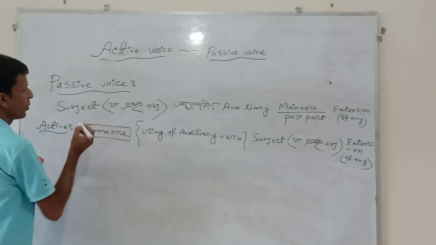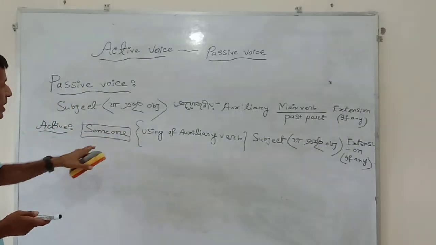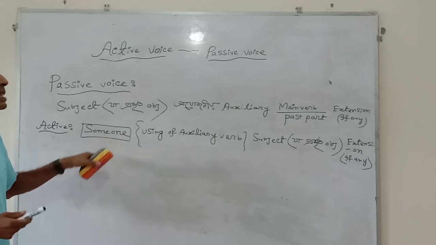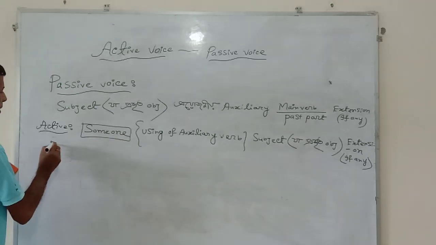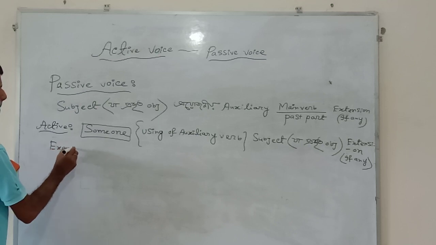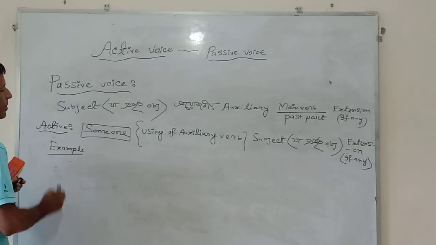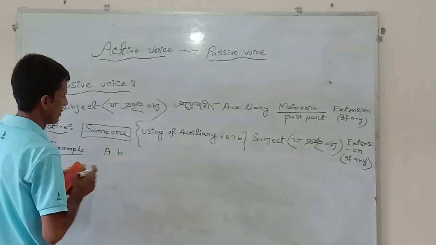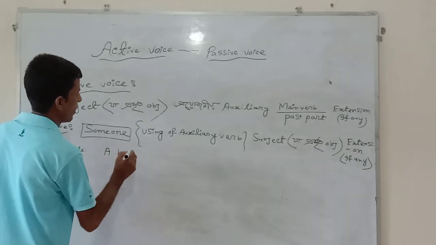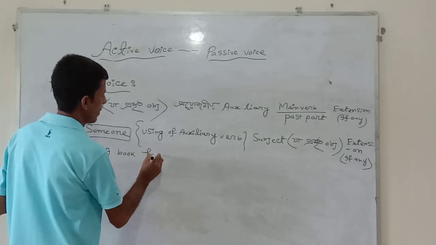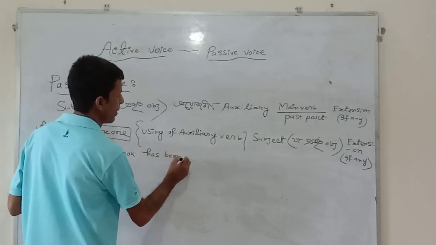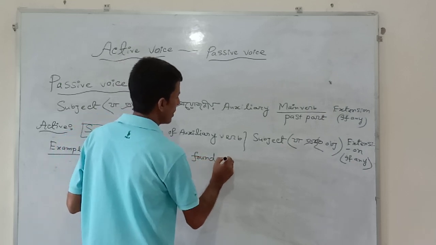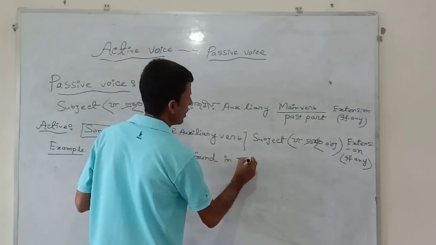In this part, you will learn that someone will have to be written at the starting of this sentence as the subjective case. Example: a book has been found in the way.